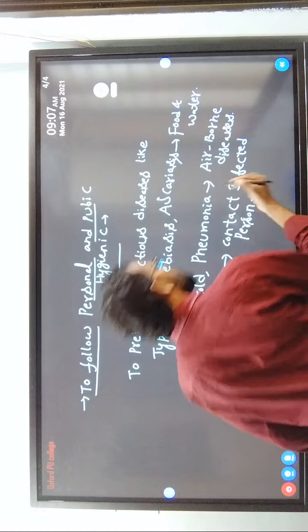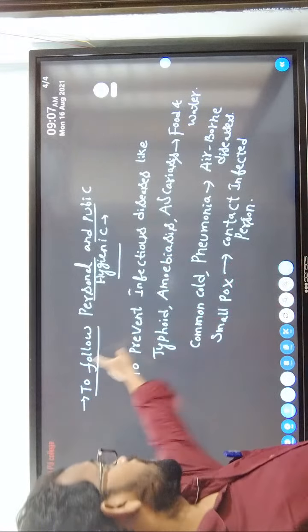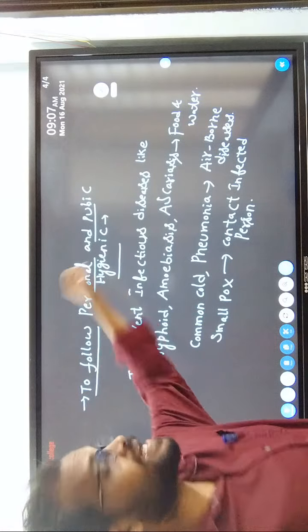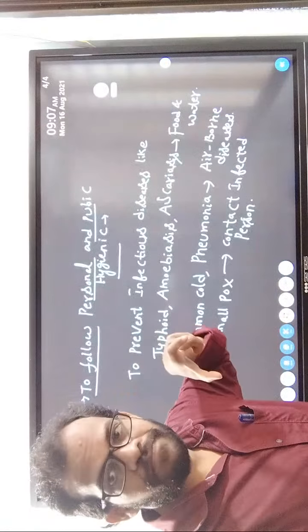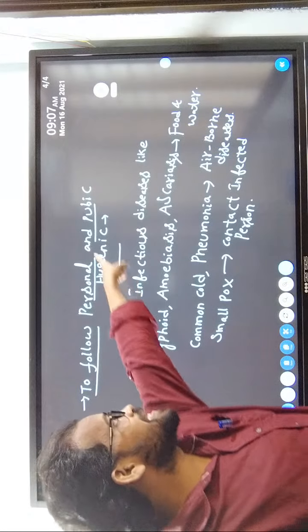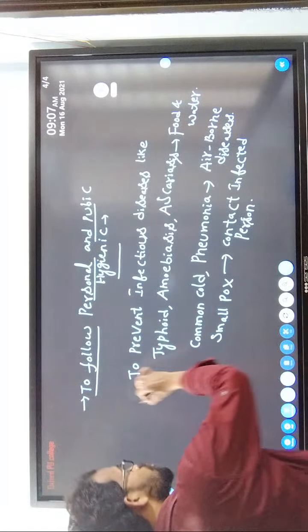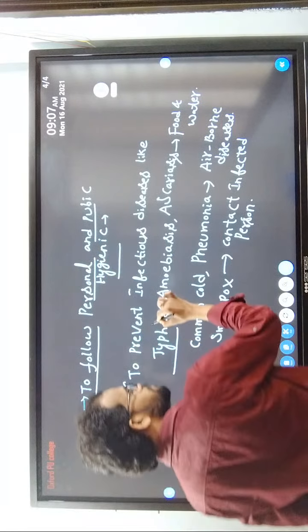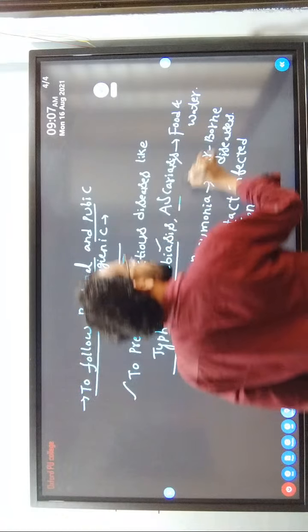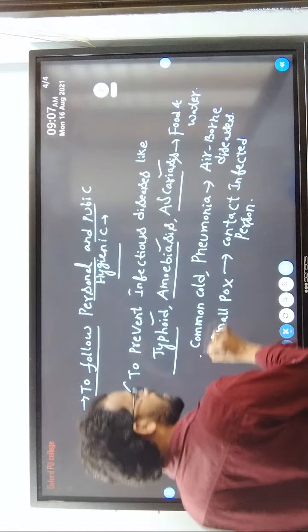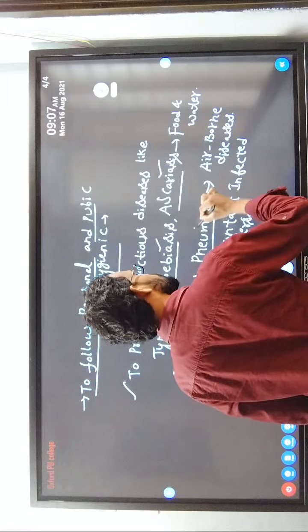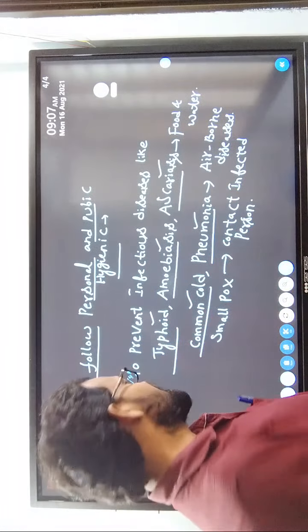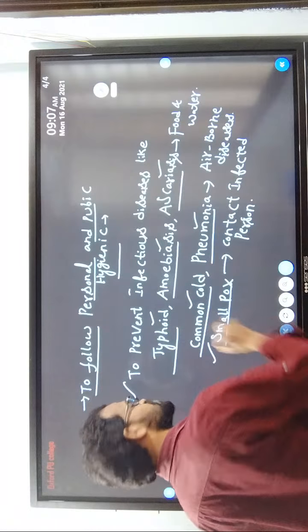To avoid contact with the infected person, follow personal and public hygiene and cleanliness to control typhoid, amoebiasis, ascariasis, common cold, pneumonia, and also smallpox.